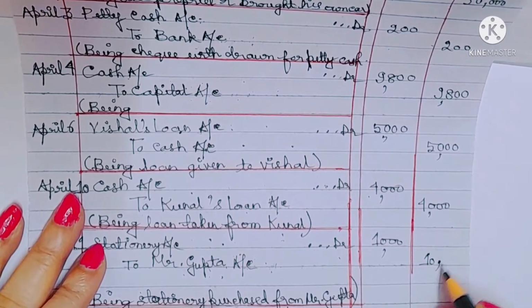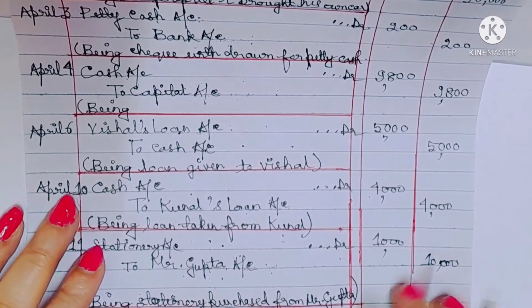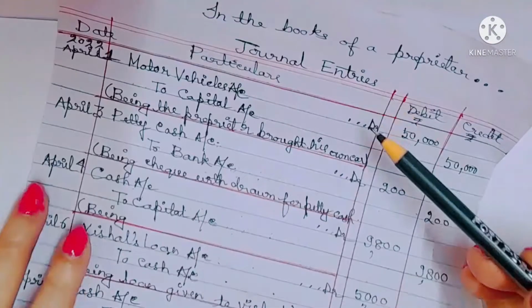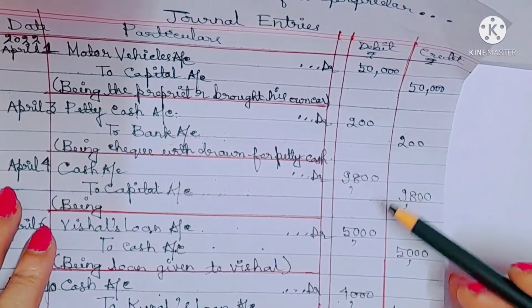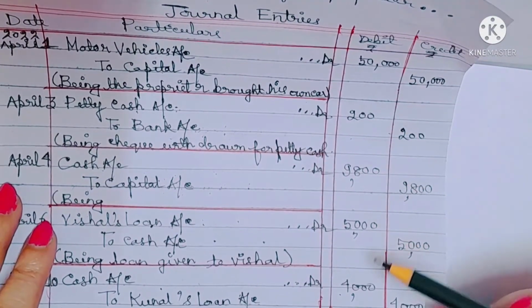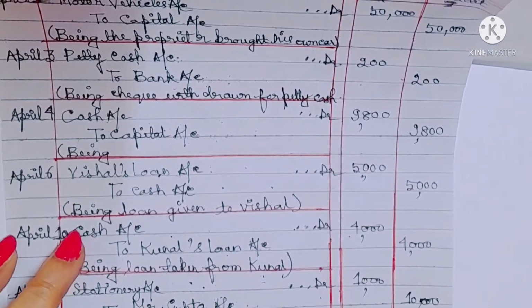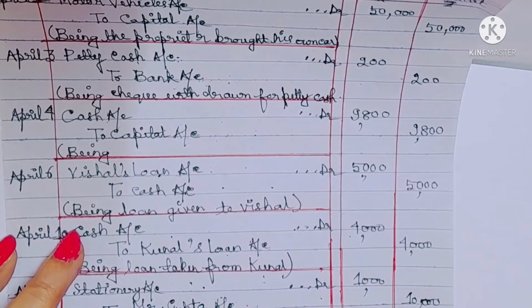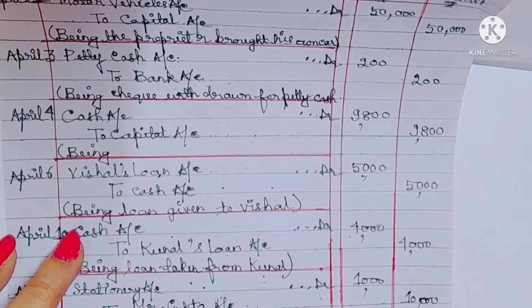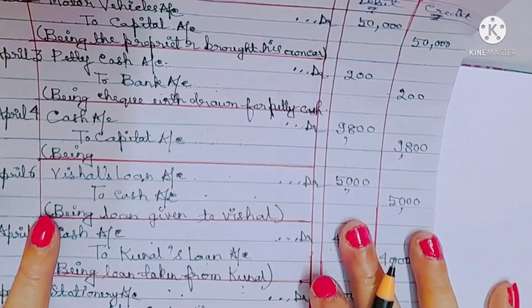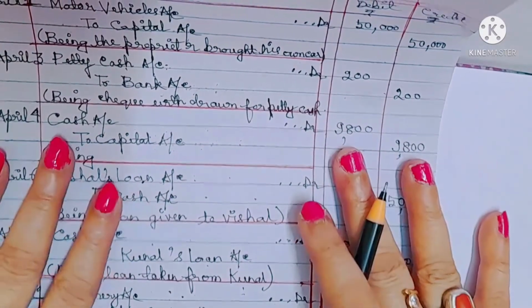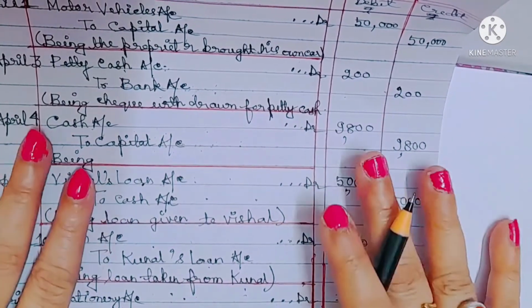So what is the total? The total is, now let me do the total. Very easy. 70,000. Total is 70,000. So, your journal is ready. Understood? Your journal is ready. Clear?